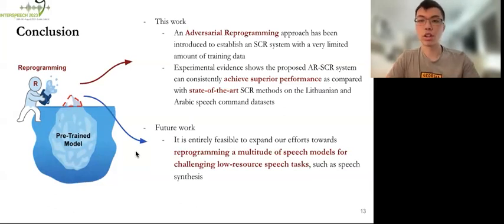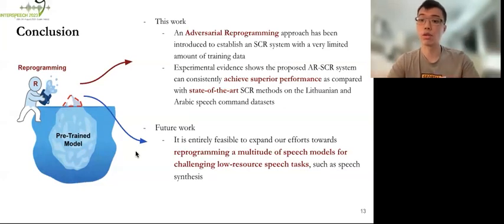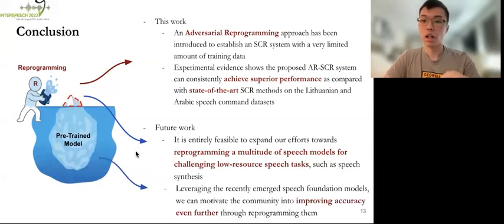For future work, it is clearly feasible to expand our effort towards reprogramming of different speech models for challenging low-resource speech tasks, such as speech synthesis. Another important part of reprogramming is that we could leverage the recently emerged advanced speech foundation models. We would like to motivate the community to improve accuracy even further through the reprogramming techniques we proposed.